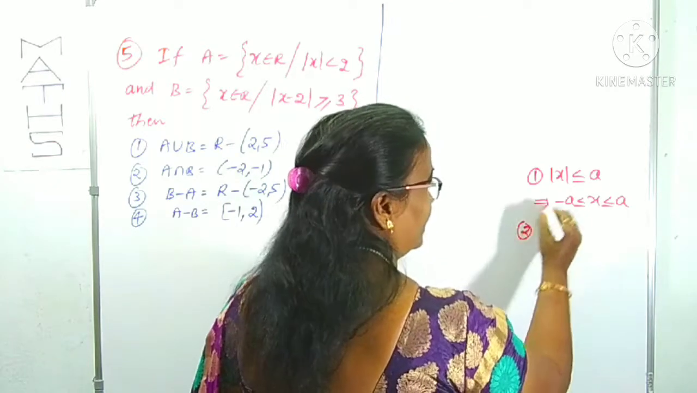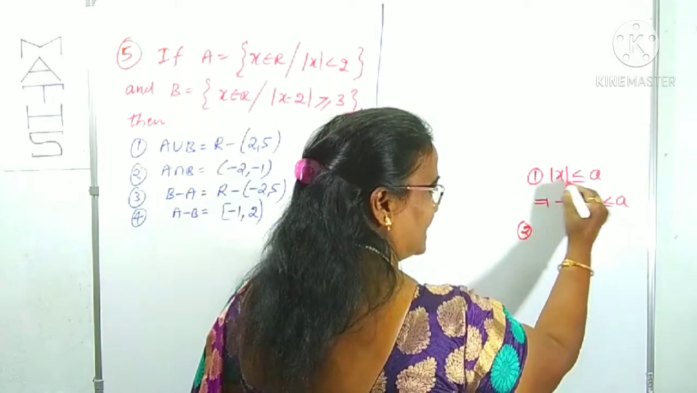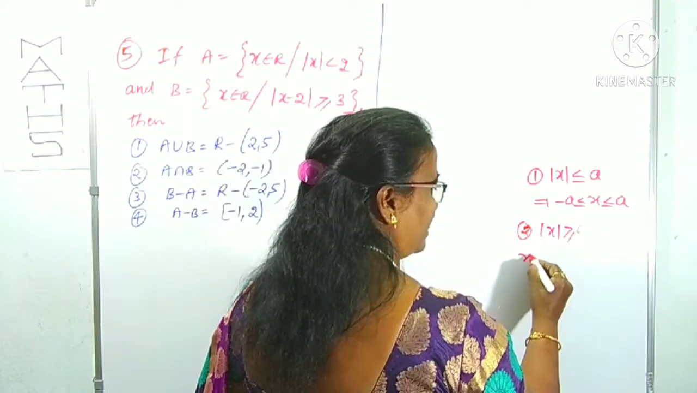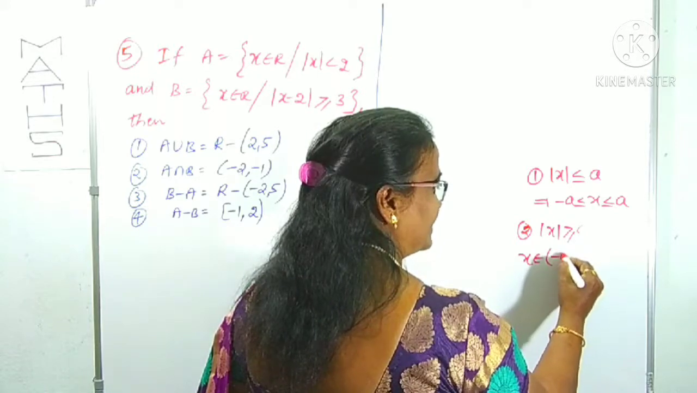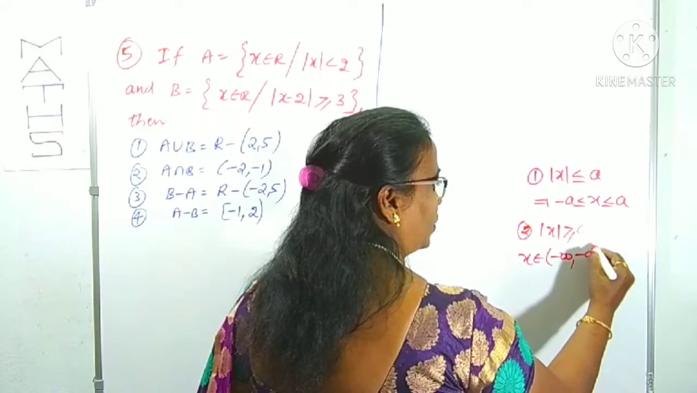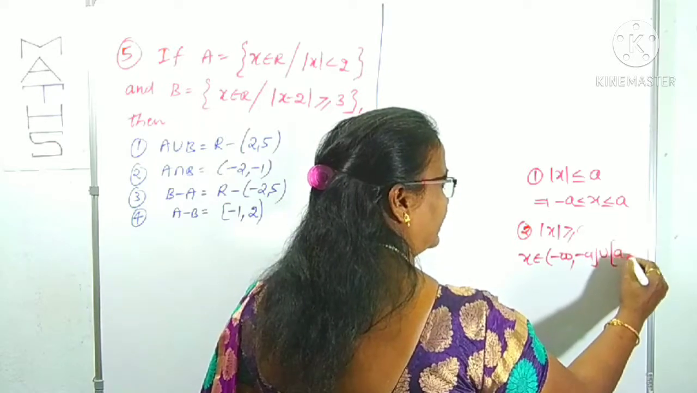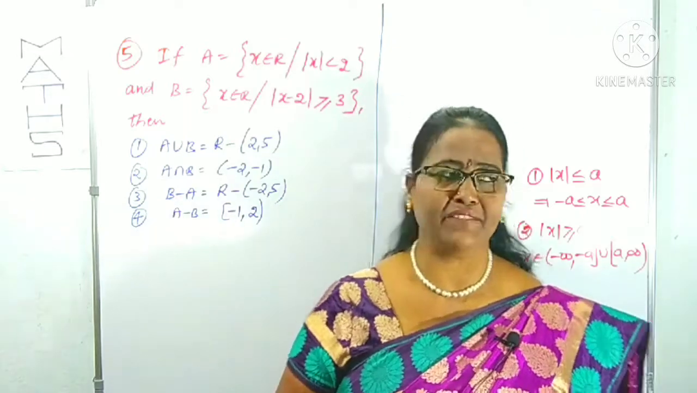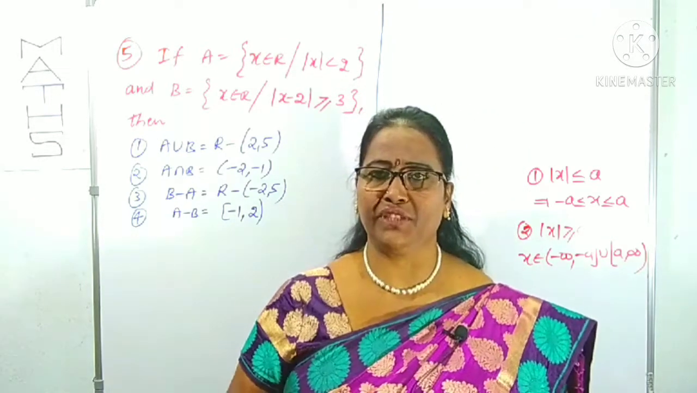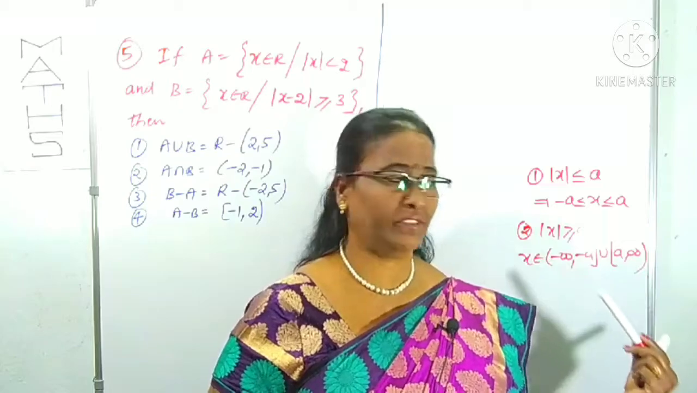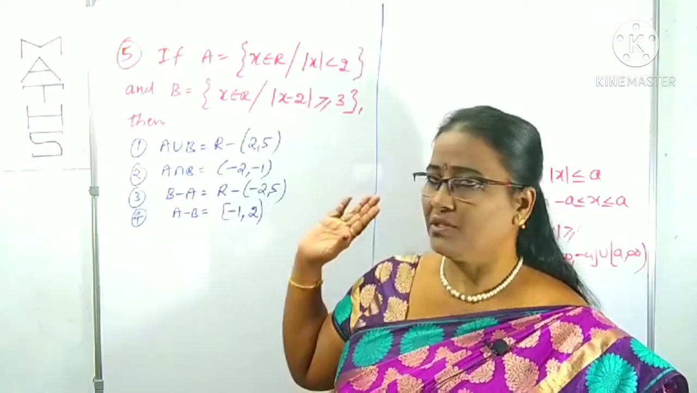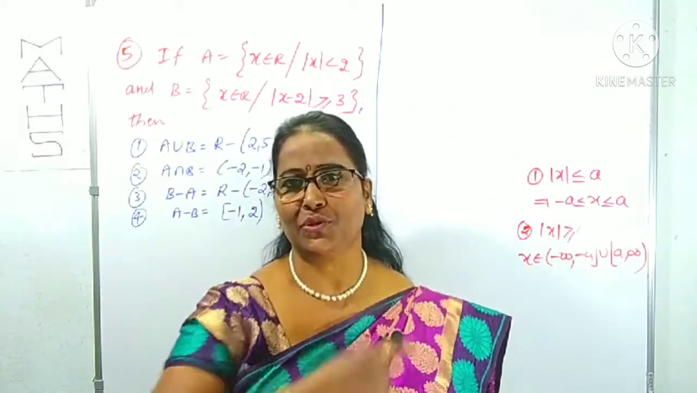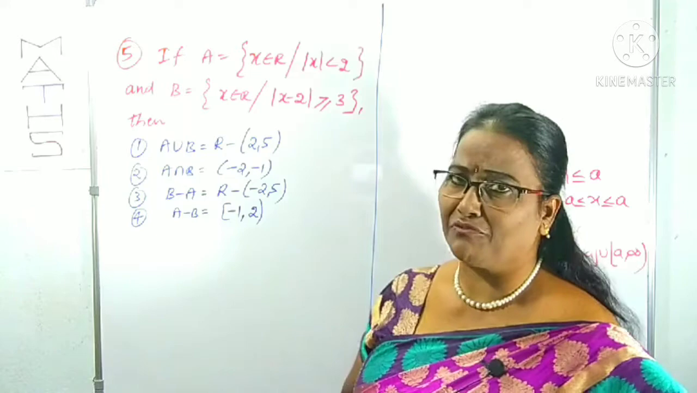Same in the case of mod x greater than or equal to a. If there is a greater than or equal to a like this, then we can observe that x belongs to minus infinity to minus a closed, union a to infinity. Okay, these 2 points you have to remember. Wherever we need them in the functions chapter, we can use them. Because I am going to use those applications here, you have to know those 2 applications, right? Now what is question number 5?